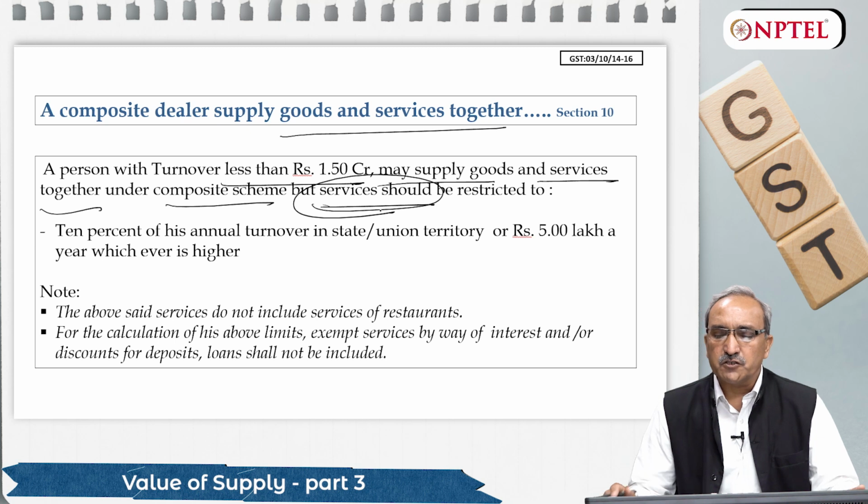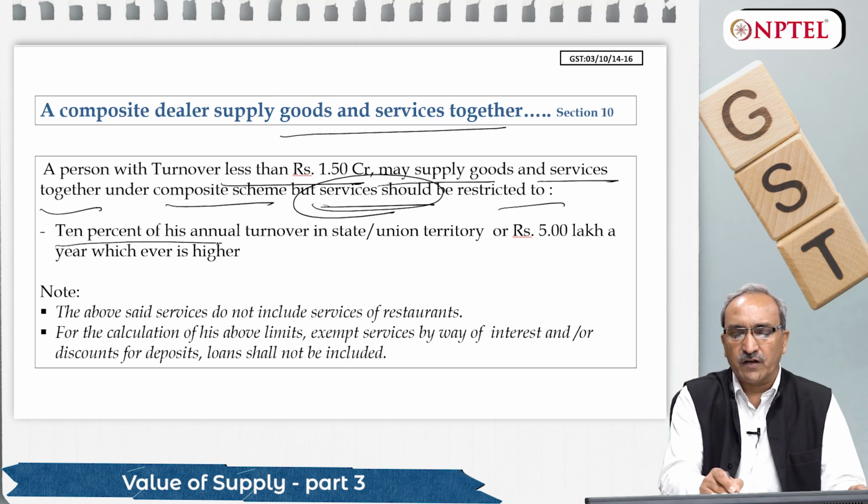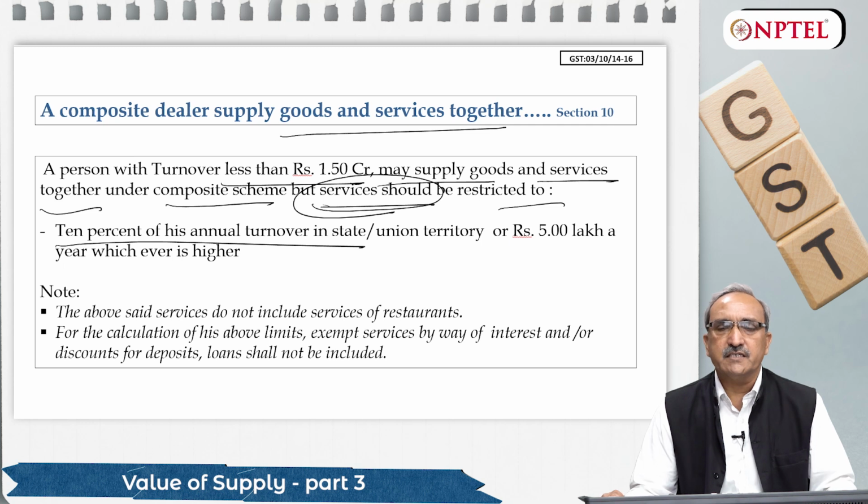The value of services should be restricted to 10% of the annual turnover in a state. So the value of services he is providing along with goods should not be more than 10% of his annual turnover. Otherwise, in composite scheme the upper limit is 1.5 crore. Beyond that he is supposed to go for regular dealership.